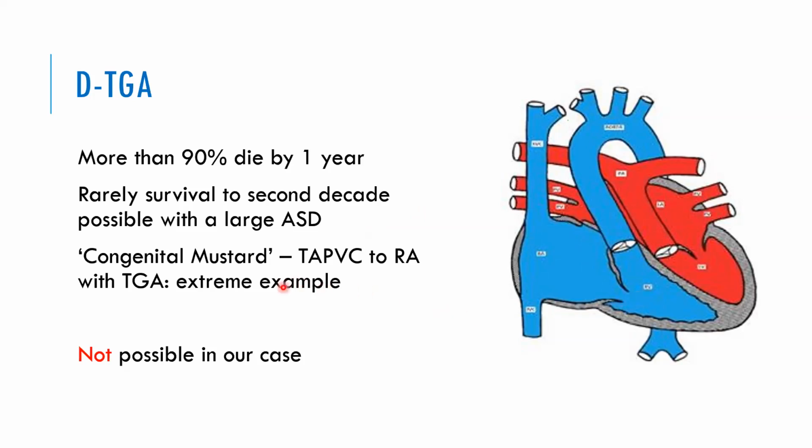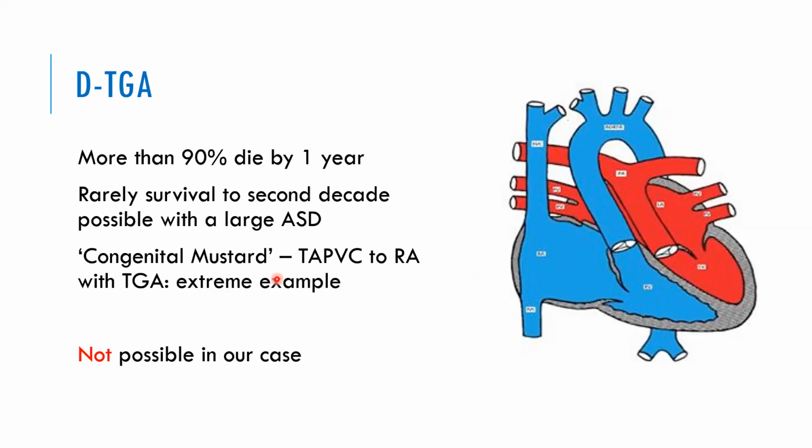Now come to this example. When I was at Amrita, I came across a 32-year-old lady with transposition of great arteries. And how was that possible? That lady had TAPVC to right atrium. That means all the pulmonary veins were draining to right atrium. That means congenitally Mustard operation was done by God.